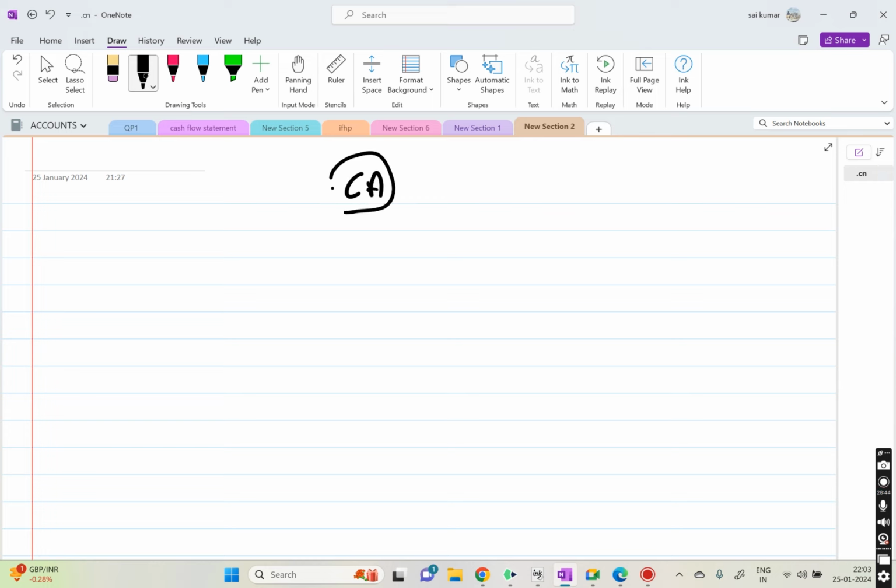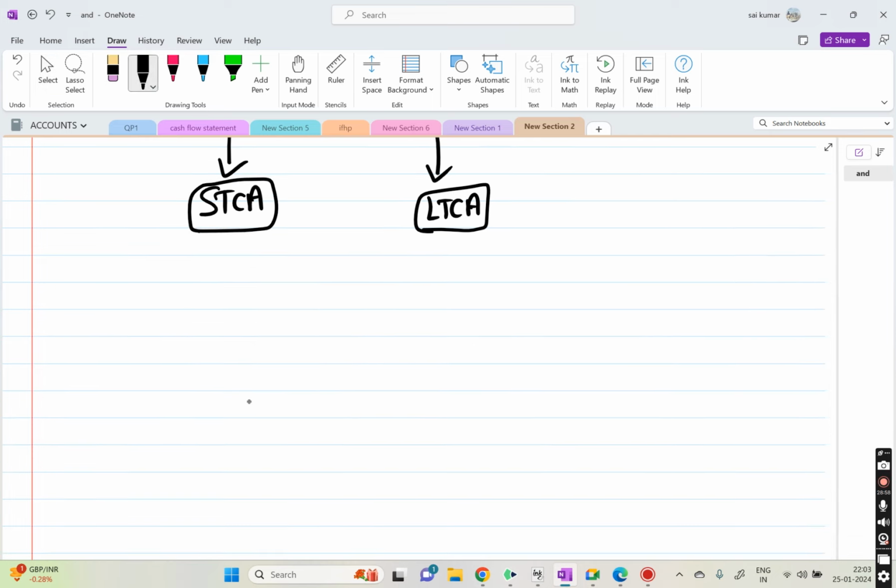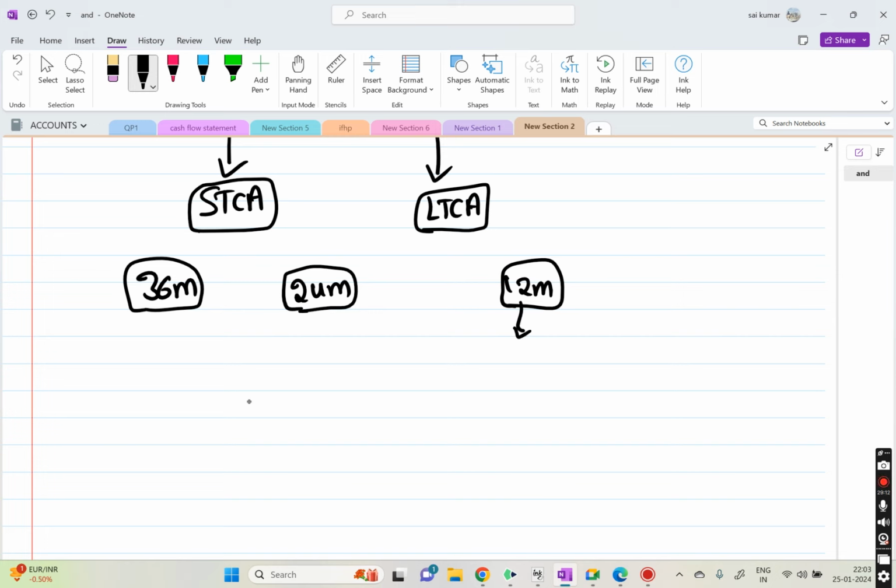In capital asset we need to determine, is it a short term capital asset or is it a long term capital asset. So we will determine in this way. We will check 36 months, 24 months, 12 months. Okay, now if it is 12 months, this is applicable for the listed equity shares,